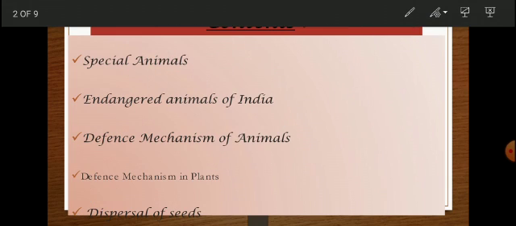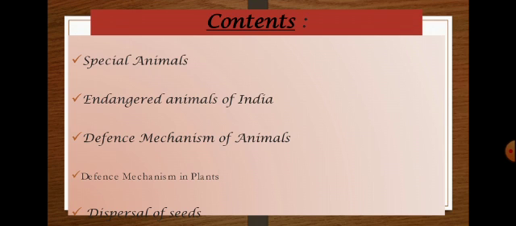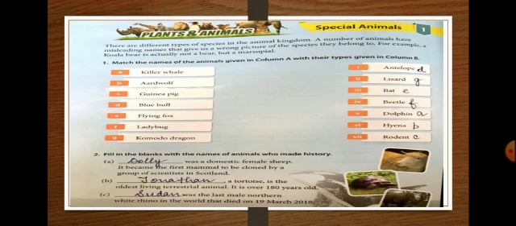In this unit, we will learn about special animals, endangered animals of India, defense mechanism of animals, defense mechanism in plants, and dispersal of seeds. So starting with chapter 1, that is about special animals. So why are they called special?